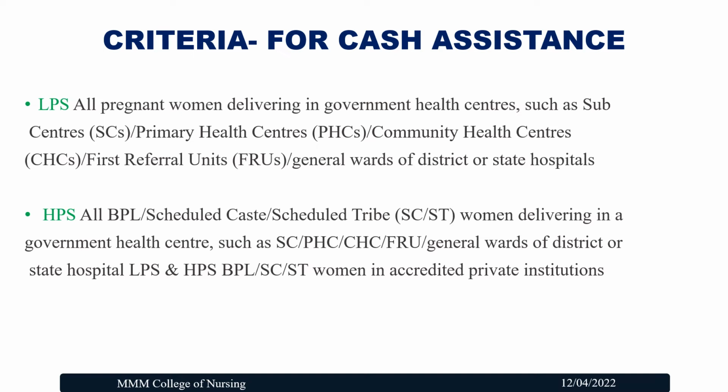In high performing states, all below poverty level and scheduled caste or scheduled tribe, that is SC/ST, women delivering in a government health center such as the sub-center, primary health center, community health center, first referral unit, or general wards of district or state hospitals are eligible. In both low and high performing states, below poverty level and SC and ST women are also eligible in accredited private institutions.